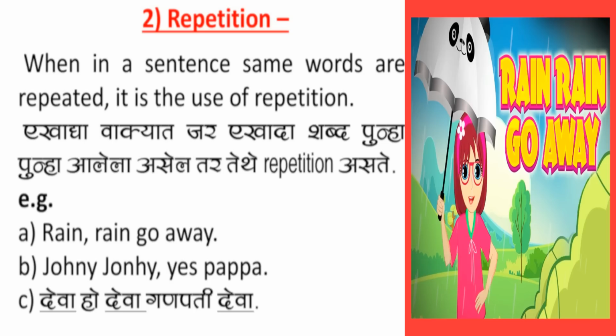Next figure of speech is repetition. Definition: when in a sentence the same words are repeated, it is the use of repetition. For example, rain, rain, go away. In this given sentence, the word rain is repeated.